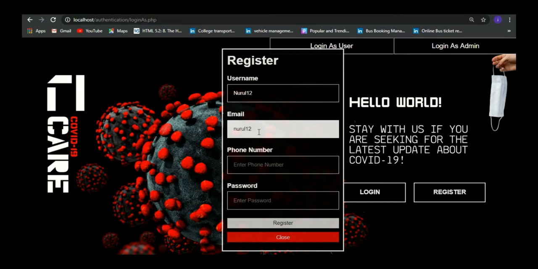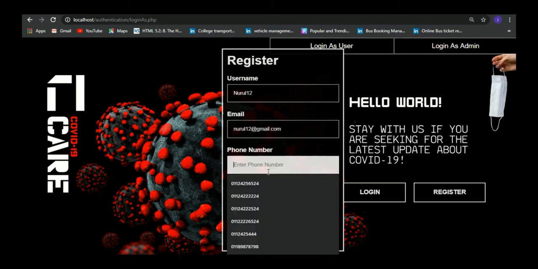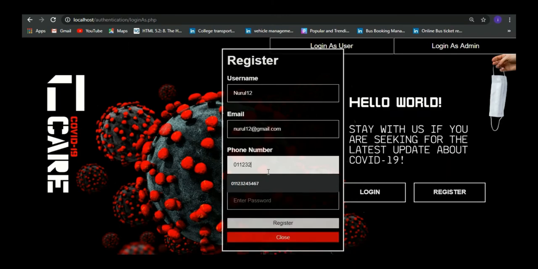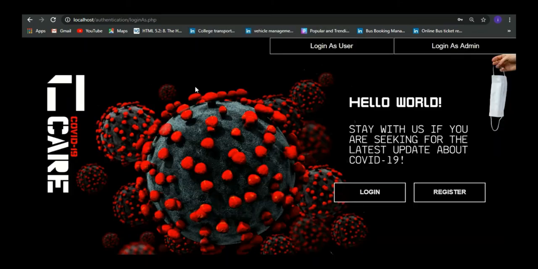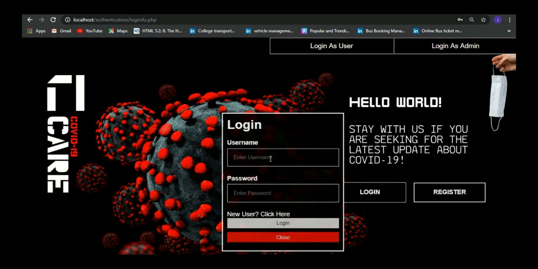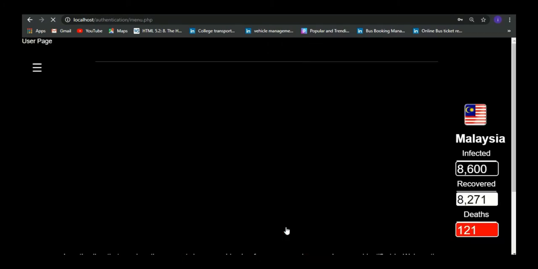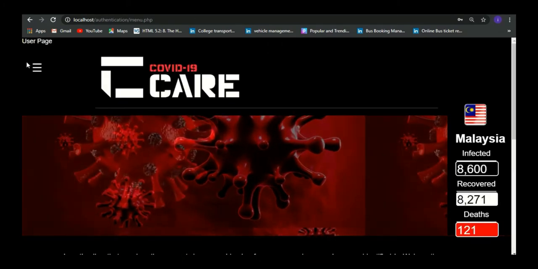The email must be valid, Nurul@gmail.com, and enter the phone number 0123243445. Enter any password and click register. You have successfully registered. Click OK and then click the login button. Enter the username that we created just now, Nurul12, and the password. Click login. So this is the main page of user.